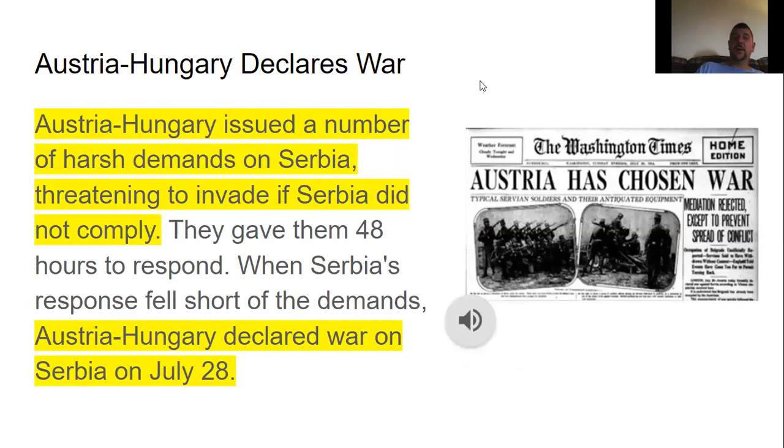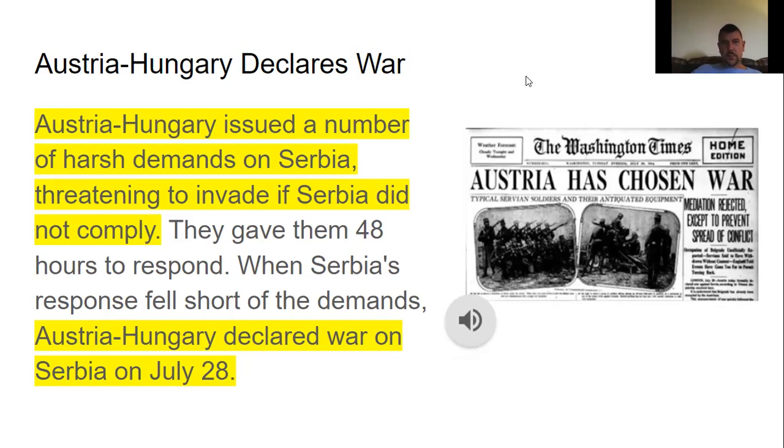So when this happened, Austria-Hungary declared war. They issued a number of demands on Serbia because they thought Serbia was the one that started all this. And they were threatening to invade Serbia if they didn't comply with their demands. They gave them 48 hours to respond. Serbia didn't meet their demands, so Austria-Hungary declared war on them on July the 28th.